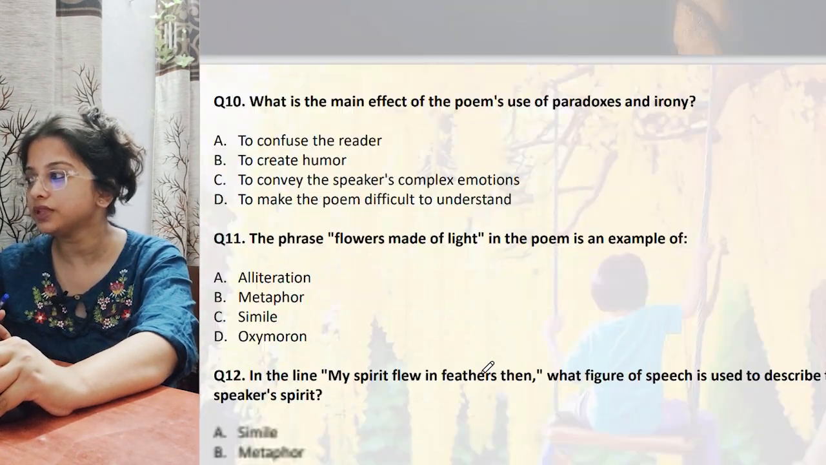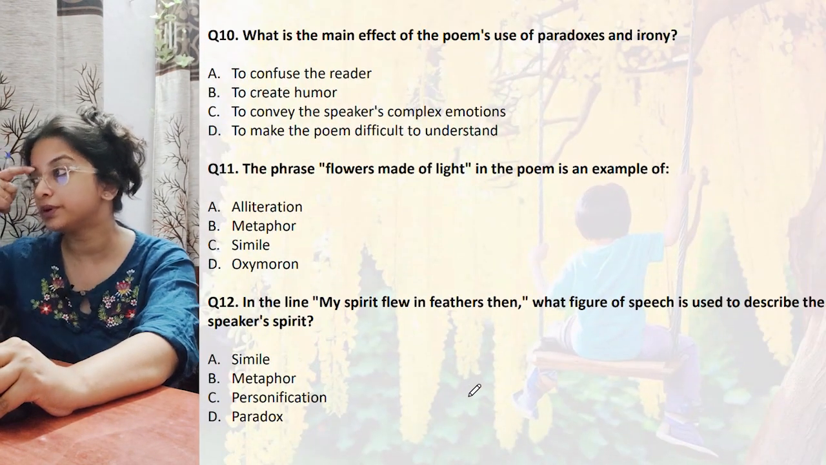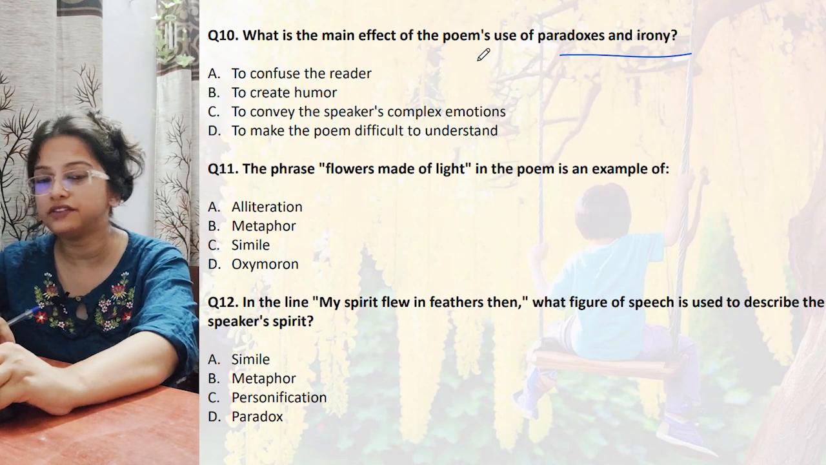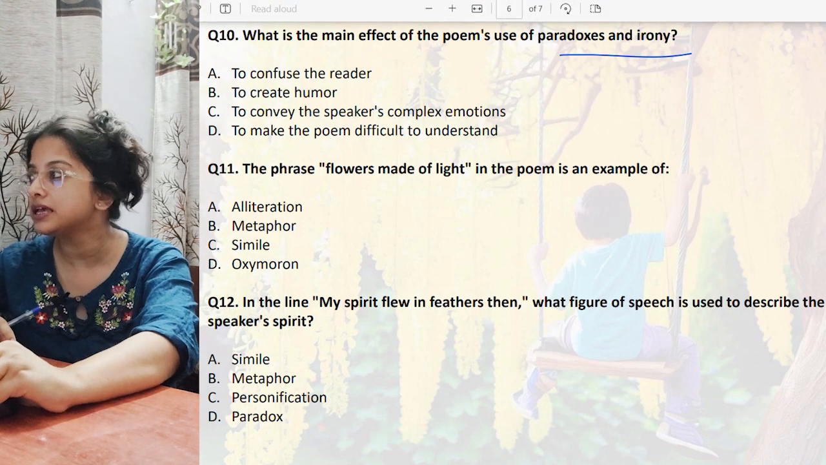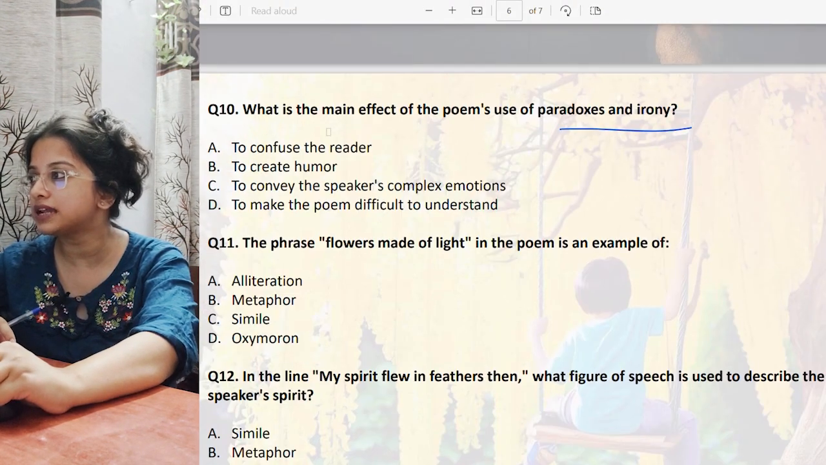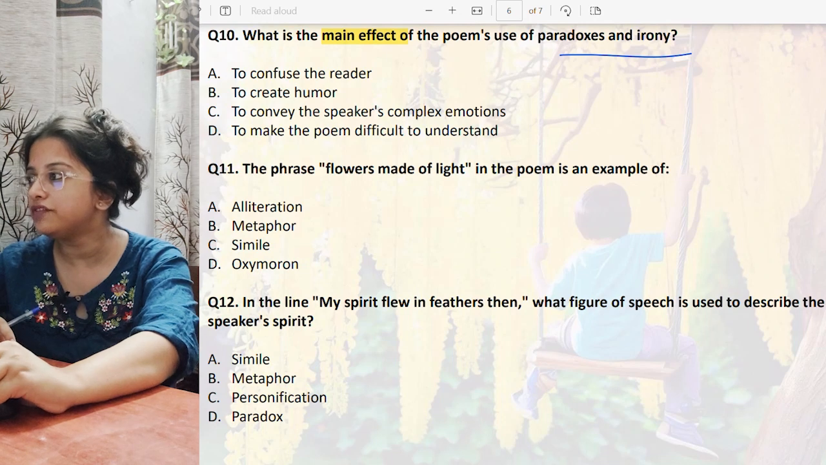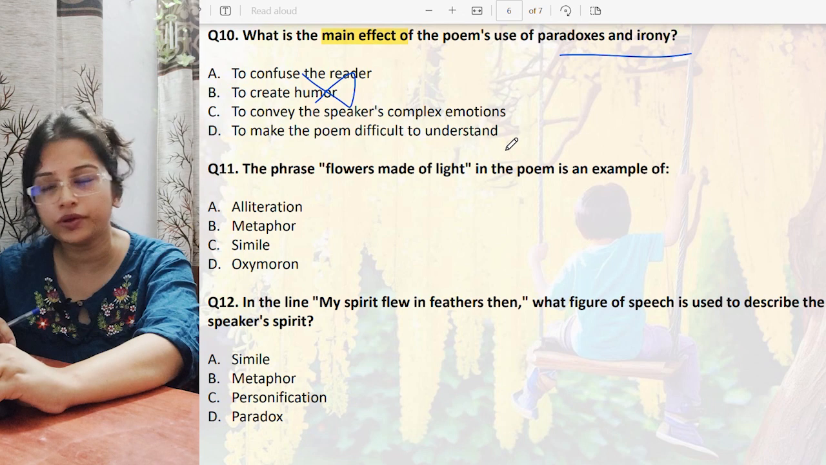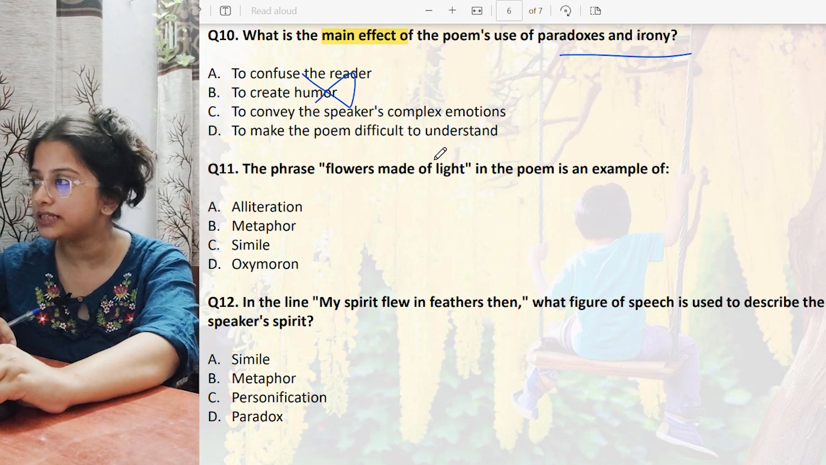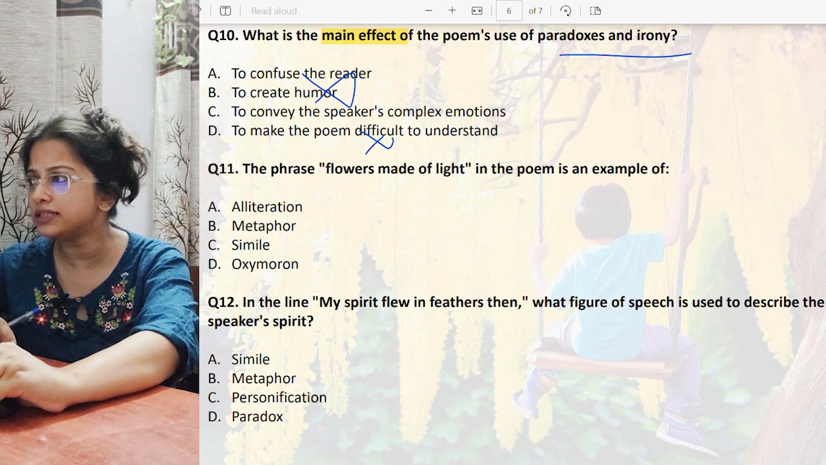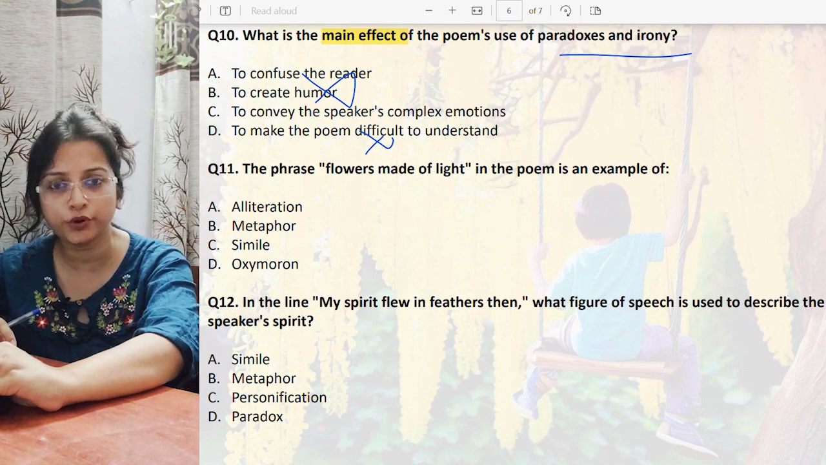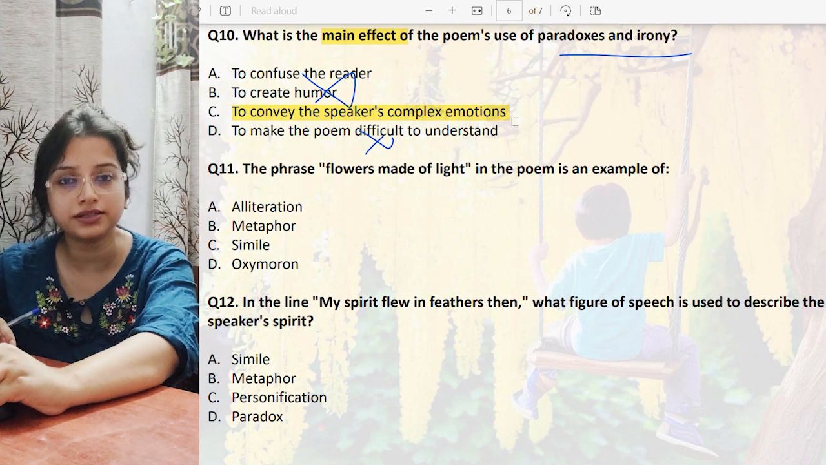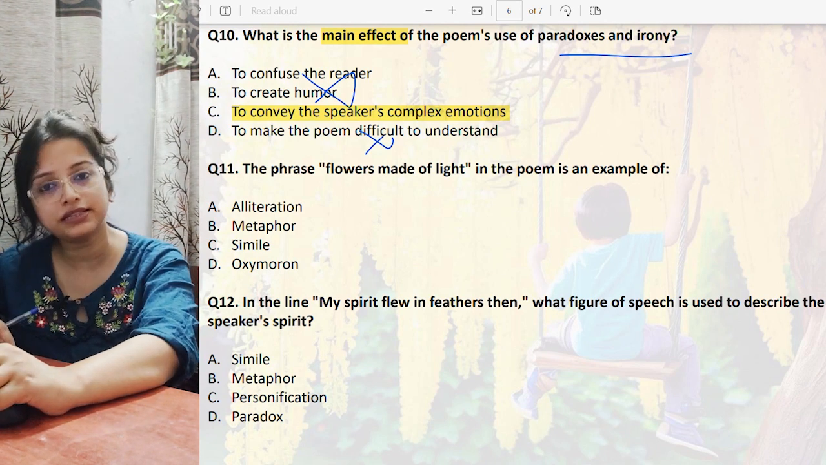Next, 10, 11 and 12. What is the main effect of the poem's use of paradoxes and irony? Figure of speech, which I have described. So first one, paradoxes and irony. What is the main effect of it? To confuse the speaker. Why will somebody confuse the speaker? There is no talk of humor in the poem. To convey the speaker's complex emotions, to make the poem difficult to understand. That should never be the purpose of a poet, right? Yeah, I will write a poem and I will make it very difficult for the readers. That is never true. So option number C is the correct one.